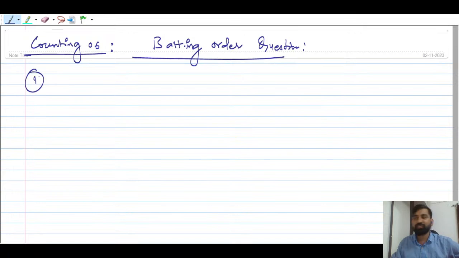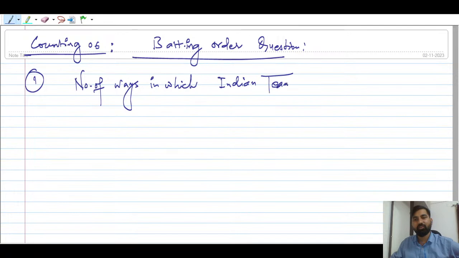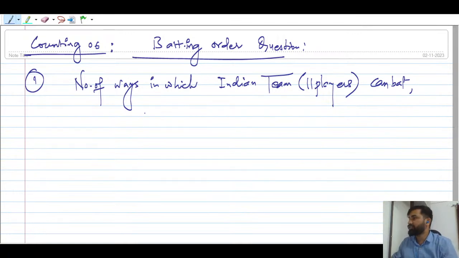First question: number of ways in which the Indian team can bat. In the team there are 11 players, which you have to always keep in mind. Number of ways in which the Indian team's 11 players can bat, if Yuvraj wants to bat before Dhoni.